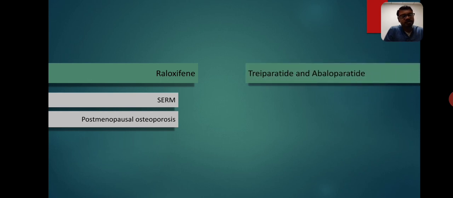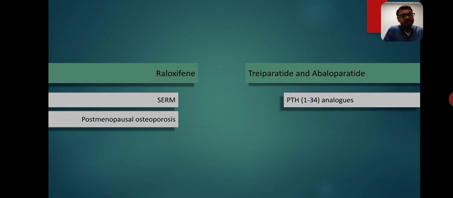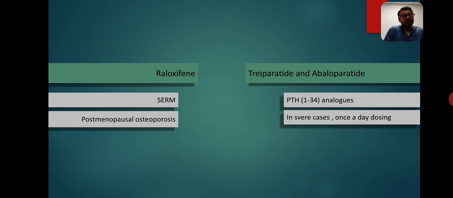Teriparatide and abaloparatide we have already discussed in the last lecture. They are PTH analogs, containing the first 34 amino acid sequence of parathyroid hormone, and in severe cases they are useful. They are given as a once a day dosing. Their half-life is only 1 to 2 hours, so it provides an effect like intermittent parathyroid hormone. And the overall effect is new bone formation.